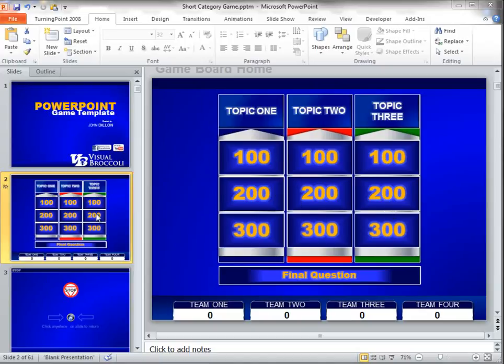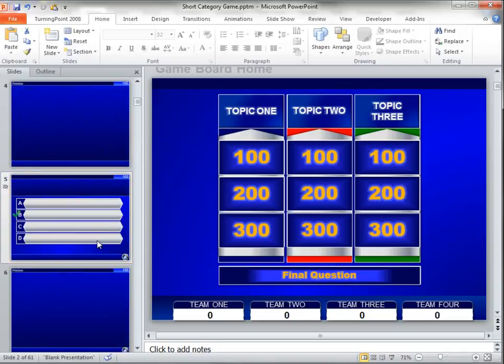This shorter game, and there are 2 versions of this, one with 25 questions with 5 categories and one with 3 categories. They all work the same way. But in the shorter version, you notice there are actually 3 categories, and they're color-coded. This color-coding reference is primarily for you when you're building your games. Blue, for example, has 3 questions, red has 3 questions, and green has 3 questions with 3 different values. So let's go down to blue for 100.